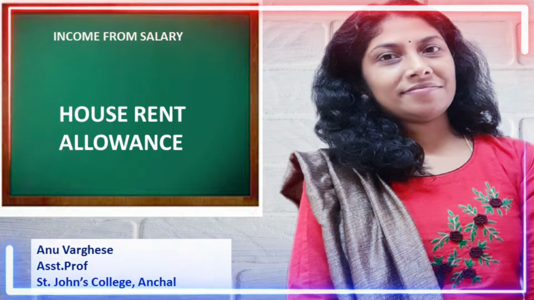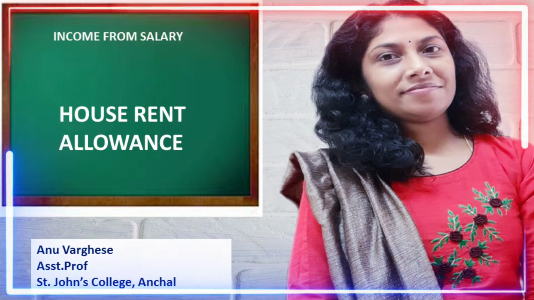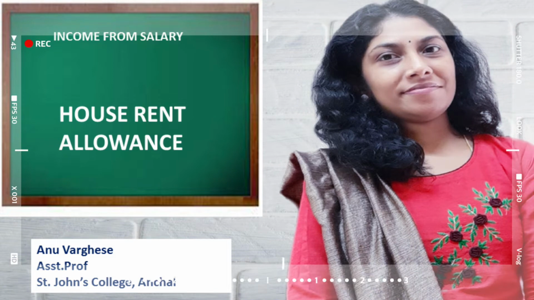Dear students, in the last session we discussed in terms of taxability. There are three types of allowances. Taxable allowance means it is the allowance which is fully taxable. The second category is partially taxable allowance, that is allowance in which some part is exempt and some part is taxable. Third category is non-taxable allowance, that is allowance which is fully exempted from tax.